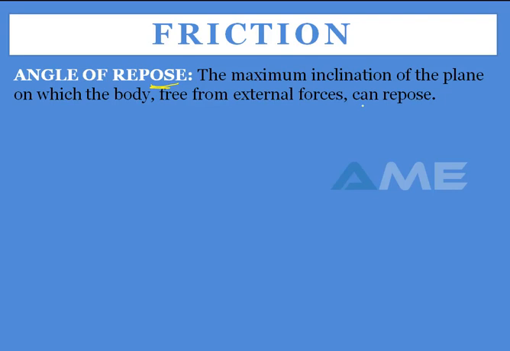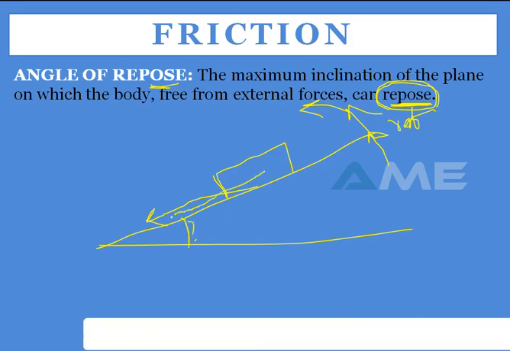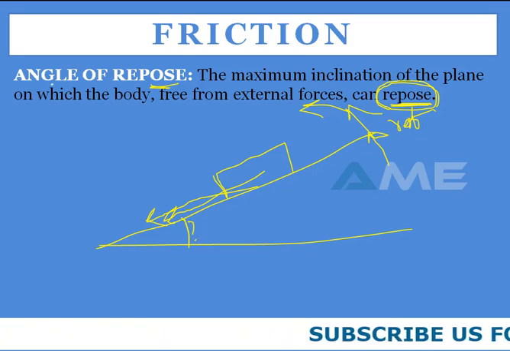external forces, can repose. So first we'll try to understand what is repose. What is the meaning of repose? Rest. Okay. So now if your body is placed on an inclined plane, and if this inclination goes on increasing, what happens to the body? It will start sliding downwards, right? So the angle at which the body starts sliding downwards, that is your angle of repose.